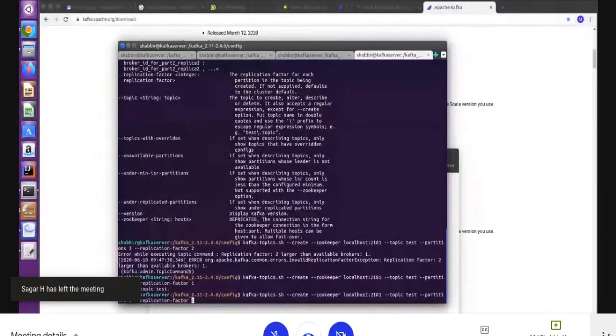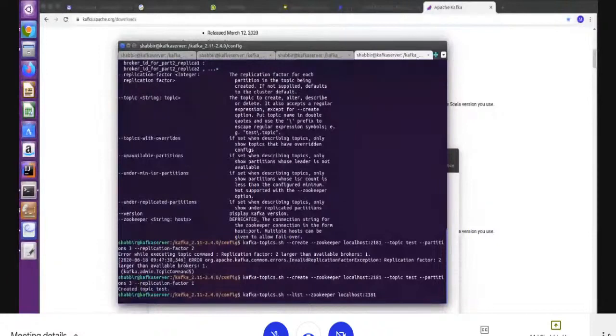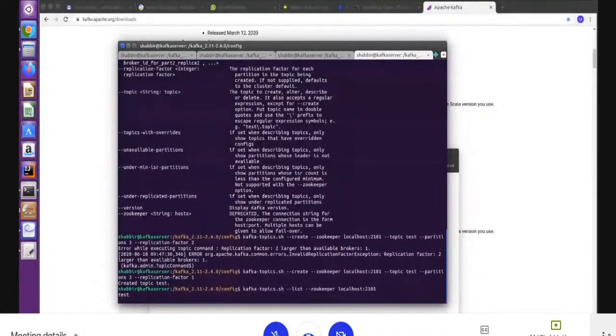We have to change something here. Topic list, and pass the zookeeper parameters here, so that it will get information from the zookeeper, because zookeeper keeps all the metadata of the cluster. So it will tell what the available topics are. Right? I have only one topic, right?